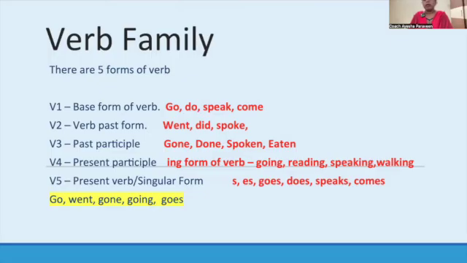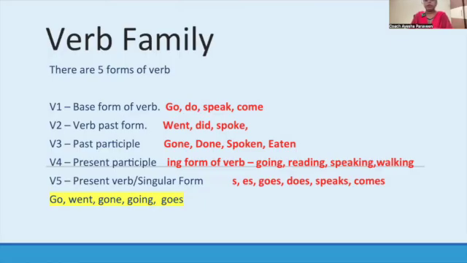And the V5 form of the verb, again, is for the present. You may get confused: V1 we also use for present, and V5 we also use for present. The V1 form of the verb we use when the subject is plural, and V5 we use when the subject is singular. Singular means we are talking about any one object, any one place, any one person. For example, I go to market, we go to market, they go to market, you go to market.